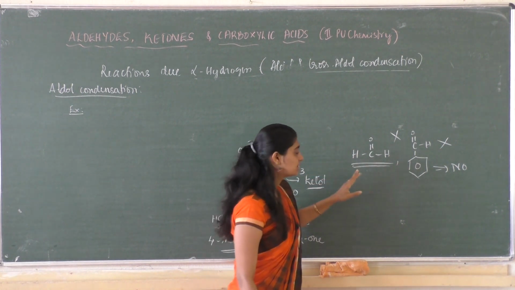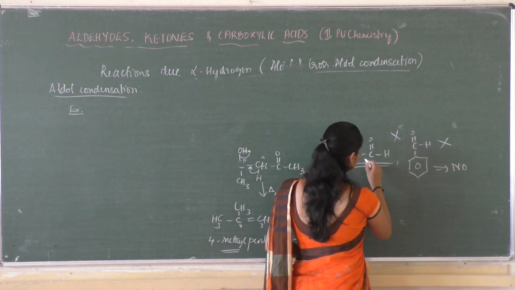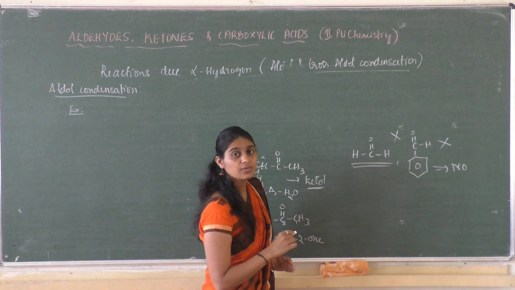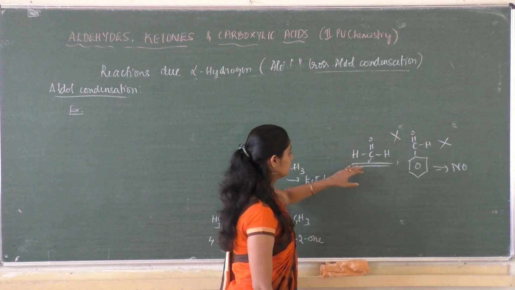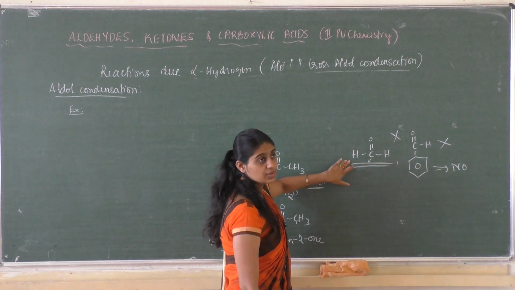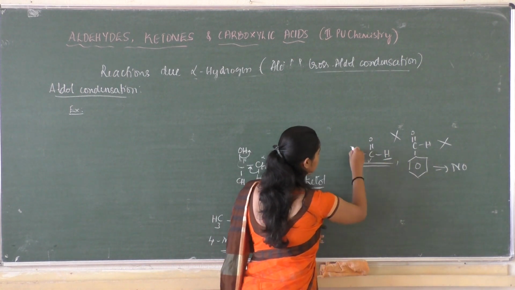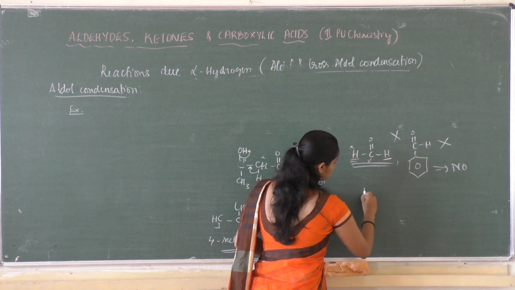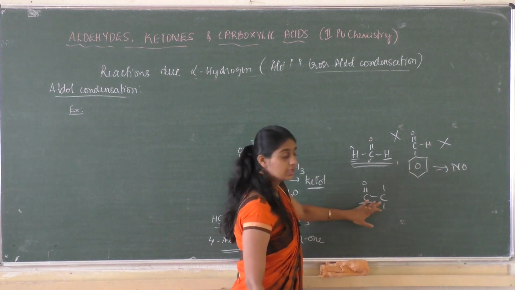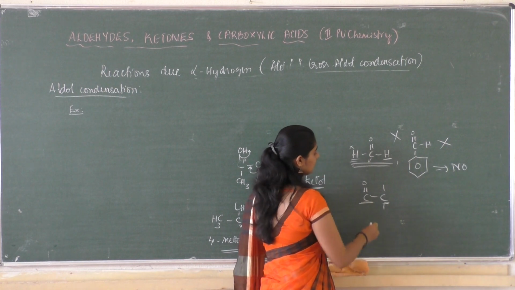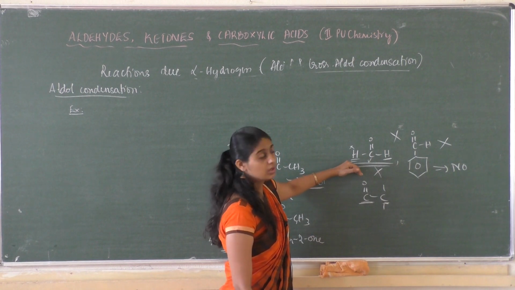The reason is, and this will be frequently asked, that both molecules do not contain an alpha hydrogen atom because they are not connected with an alpha carbon. In this molecule we don't have an alpha carbon atom, without which alpha hydrogen is not possible. This is possible only when the carbonyl carbon is connected with another carbon. This is the alpha carbon atom, which is not seen in formaldehyde. So this will not undergo aldol condensation.